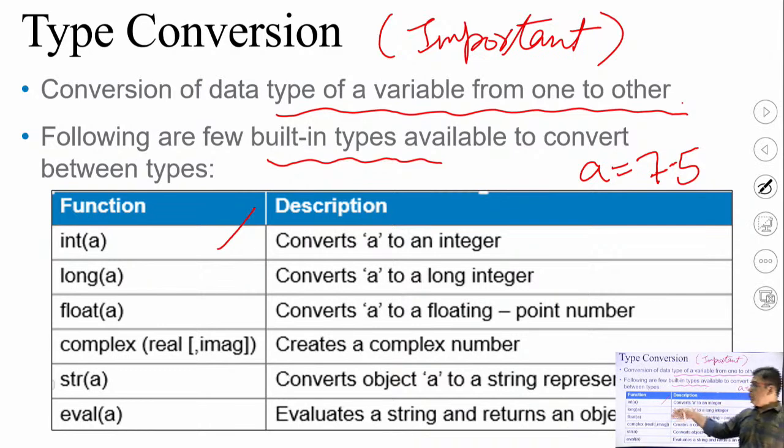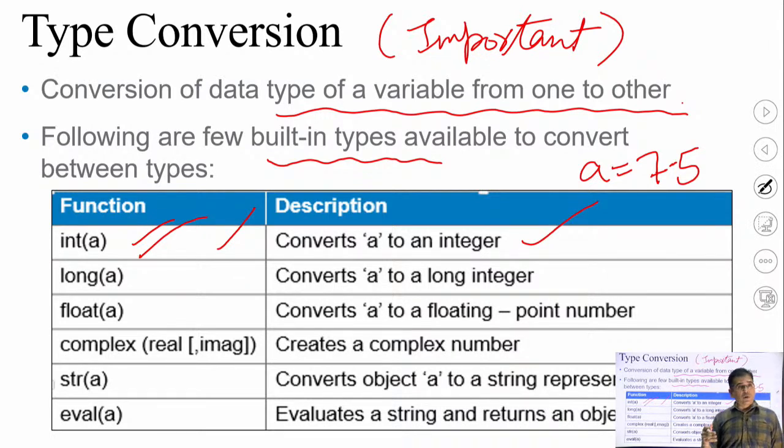But when I need to convert it from a floating point value into an integer, this built-in type is required. So int(a) will convert a to an integer.